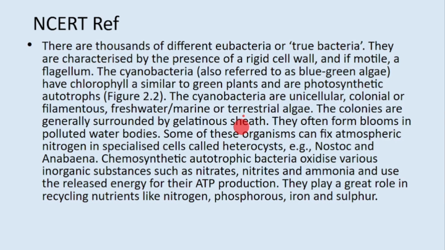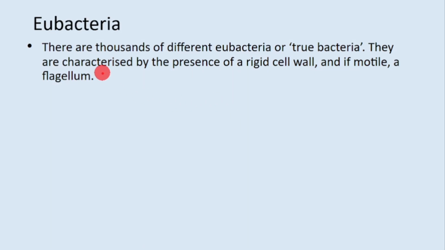Then next paragraph, first important point in this paragraph is there are thousands of different eubacteria, and eubacteria, this EU stands for true bacteria. Okay, they are characterized by the presence of rigid cell wall. And what is the composition of this rigid cell wall? It is peptidoglycan plus amino acids. And if they are motile, the motility is because of flagellum.